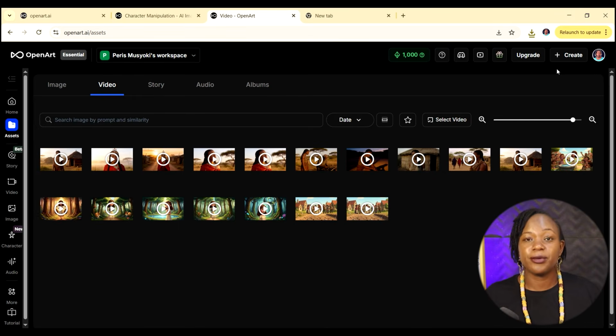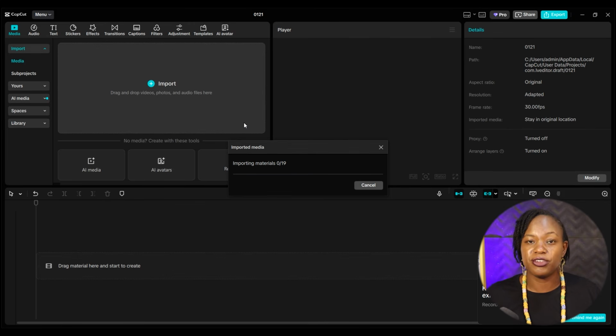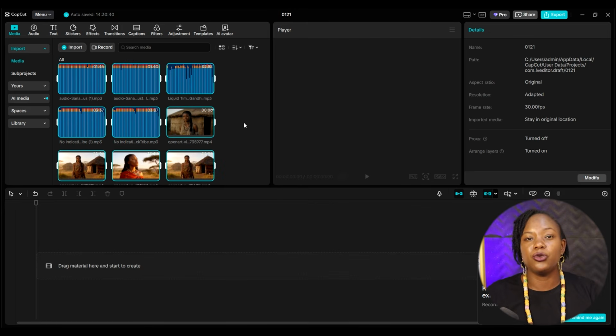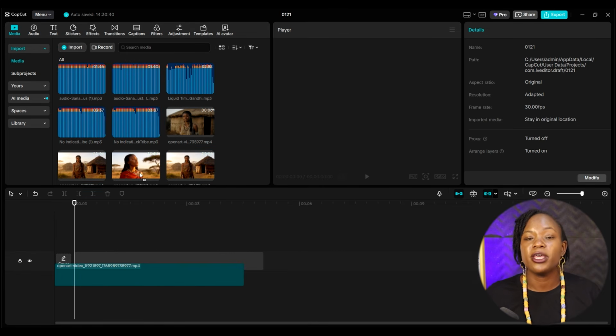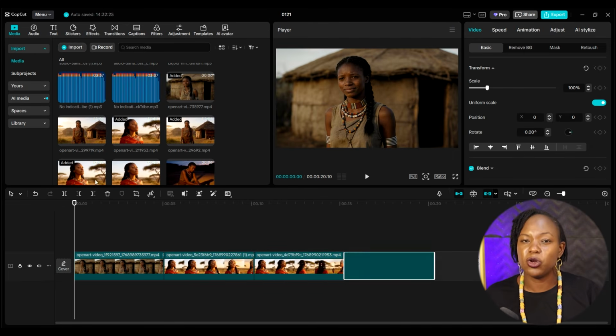Okay, and the last step is just for you to compile everything. I use CapCut for this. So just open CapCut. You can either use it online or you can use it on your desktop, which is what I'm using. So just import in all the videos that you created, plus the voiceover and some music. If you want to add in music here, you can use music from the YouTube audio library. And then you just want to ensure that you arrange all the videos that you created in the way in which they follow each other.